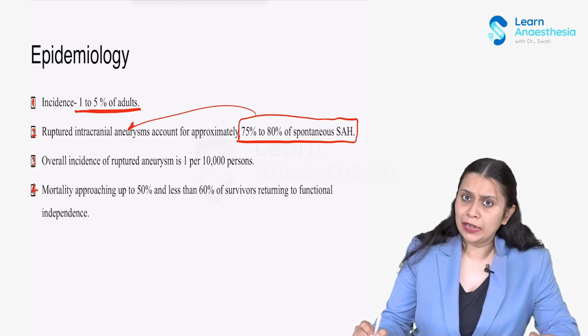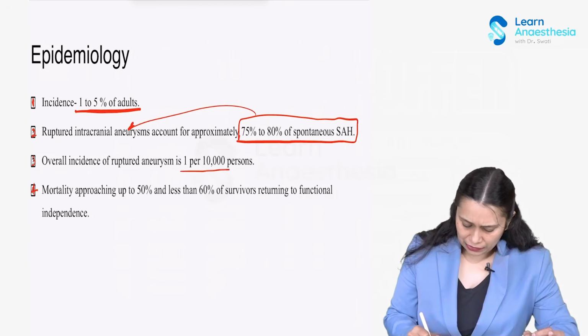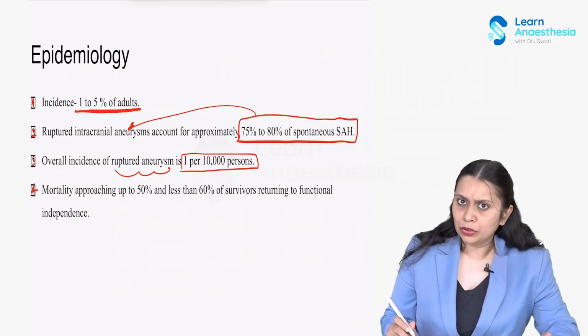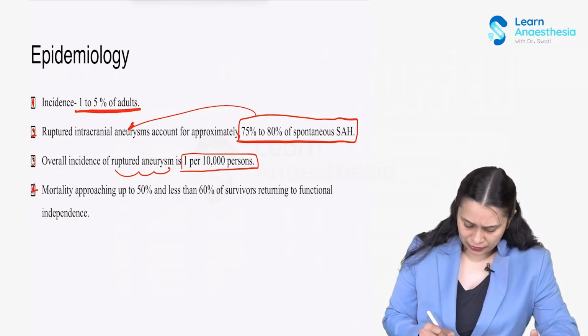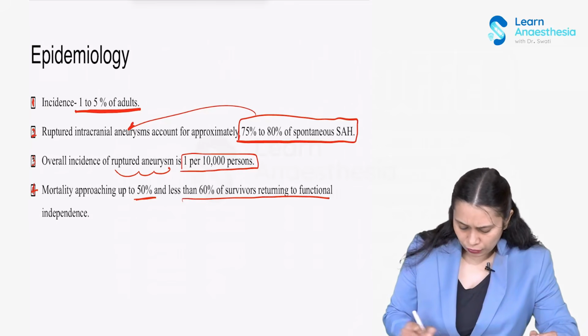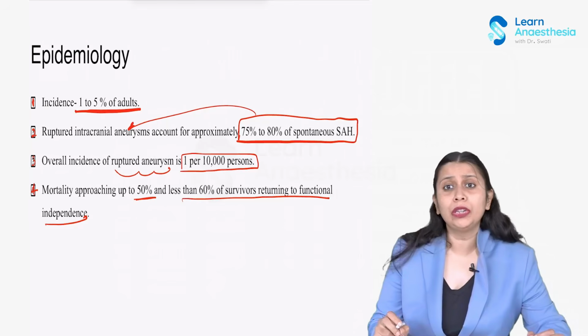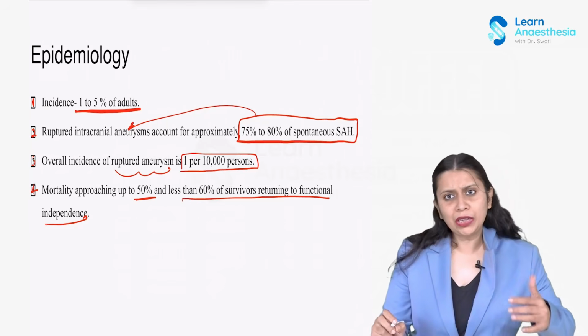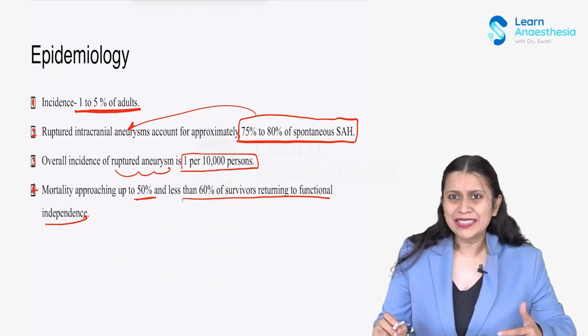The incidence of ruptured aneurysm is 1 in 10,000 persons. And when the aneurysm ruptures, the mortality is 50%, right? And of the 50% who survive, in only 60% of those patients do they return to full functional independence without a neurological deficit. So you can see, with a pretty high incidence, the outcome is rather poor.